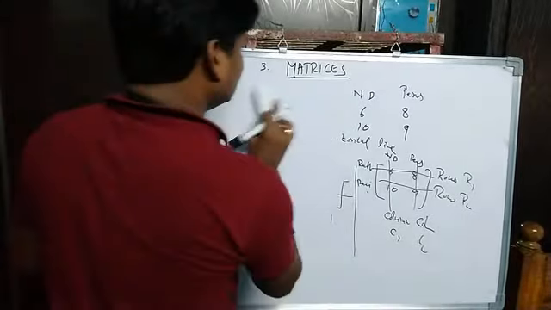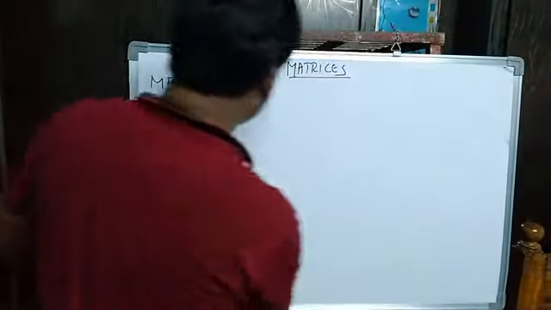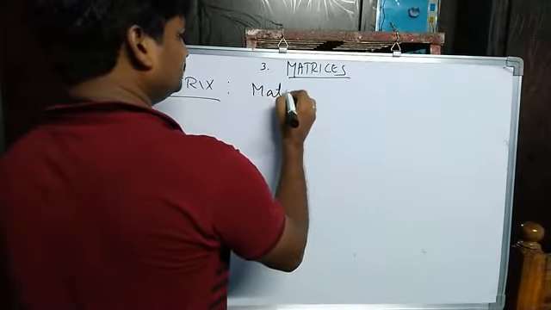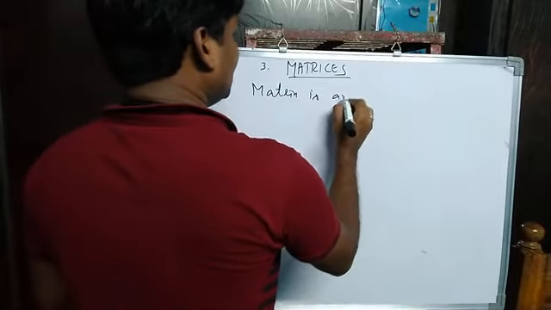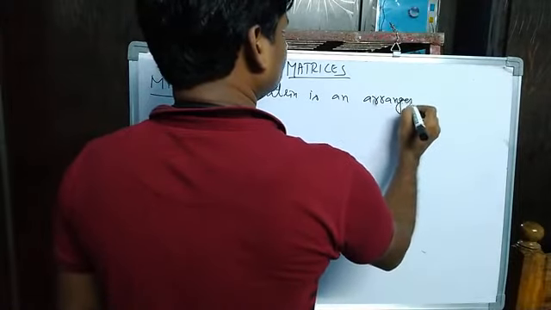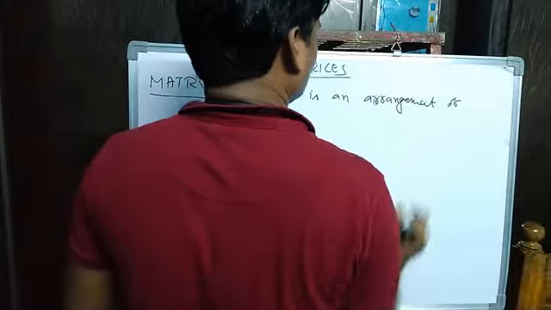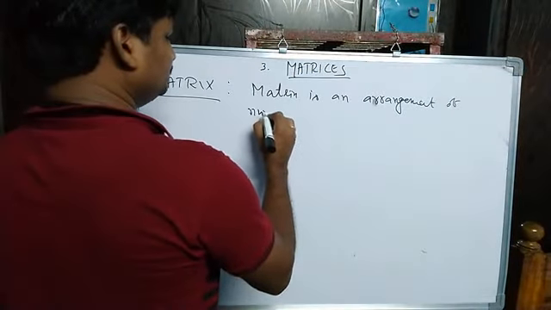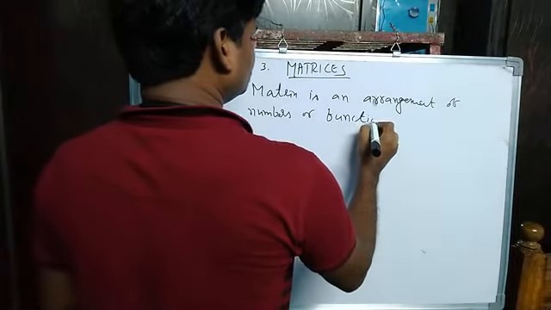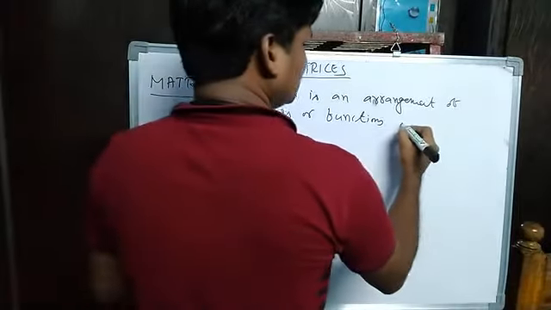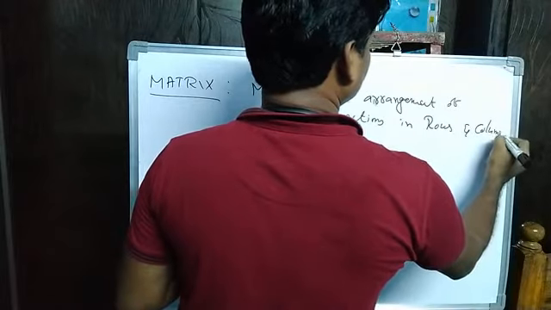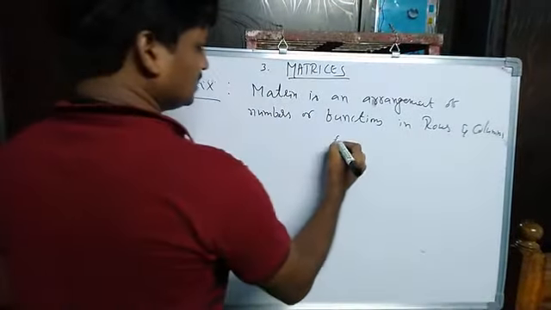Or else, there is one more definition for the matrix. So first, what is a matrix here? A matrix is an arrangement of numbers or functions in rows and columns. Or else you can write like this also.